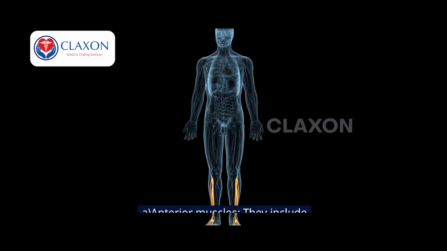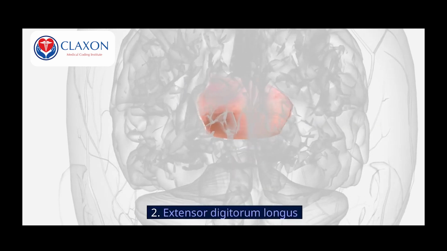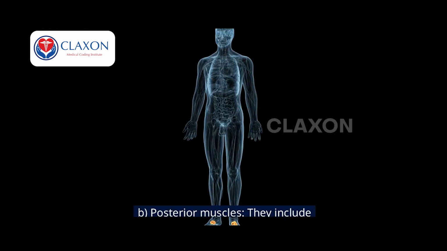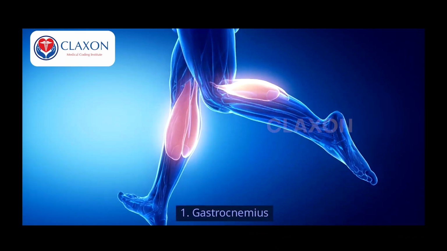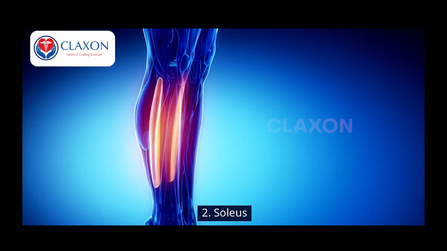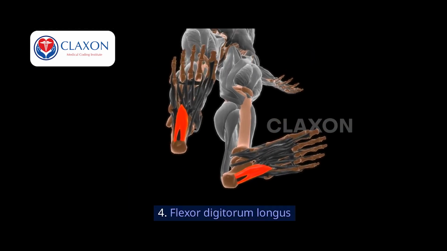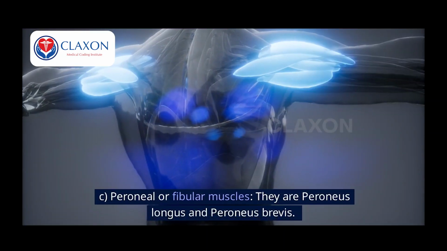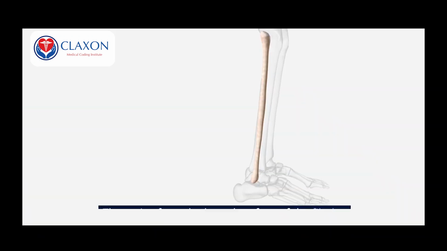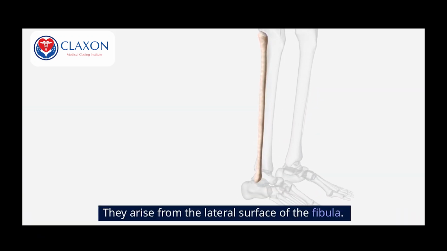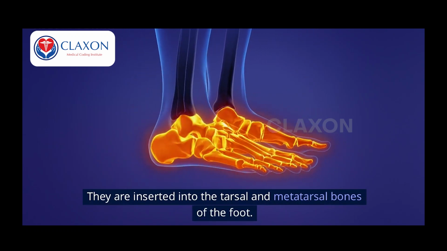Muscles of leg. A. Anterior muscles. They include 1. Tibialis anterior. 2. Extensor digitorum longus. B. Posterior muscles. They include 1. Gastrocnemius. 2. Soleus. 3. Tibialis posterior. 4. Flexor digitorum longus. C. Peroneal or fibular muscles. They are peroneus longus and peroneus brevis. They arise from the lateral surface of the fibula. They are inserted into the tarsal and metatarsal bones of the foot.